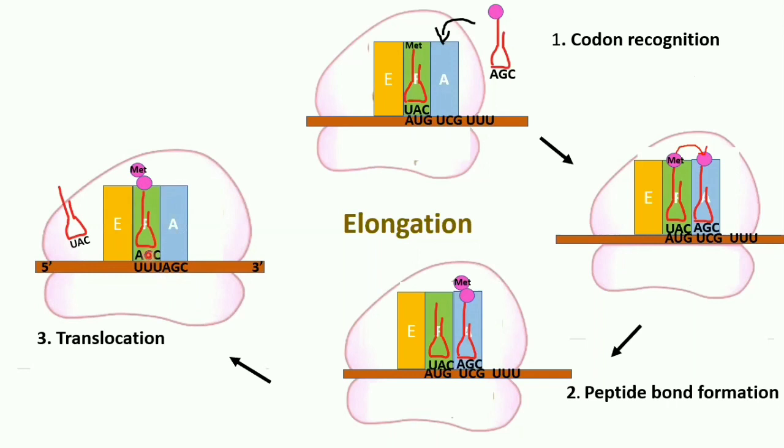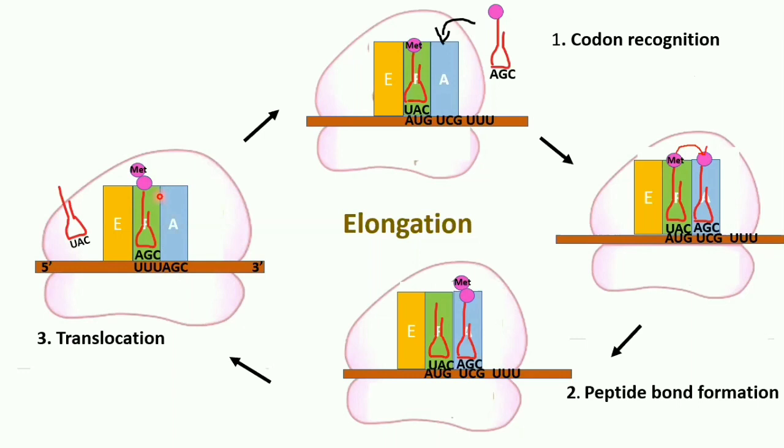And this way, the A site is now empty. So this whole process can occur again. Again, a tRNA will be recognized by the codon, and the specific tRNA can bind over here, and then again peptide bond formation occurs. This way the elongation occurs, or you can say more amino acids will be bound and this polypeptide will grow. So this is how elongation occurs.